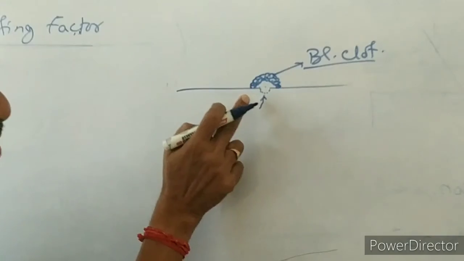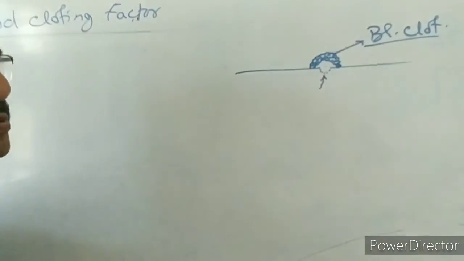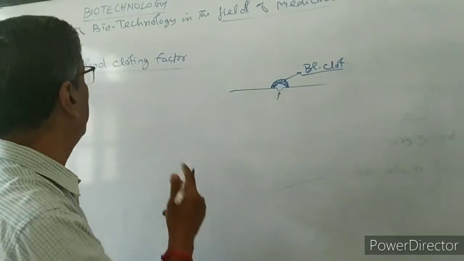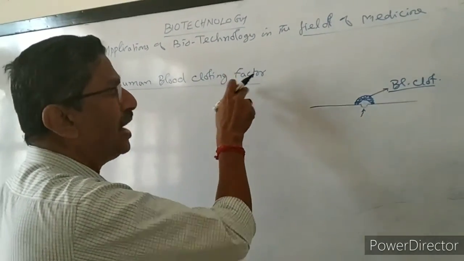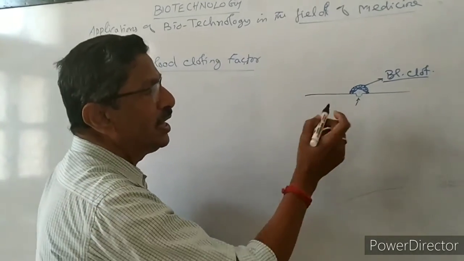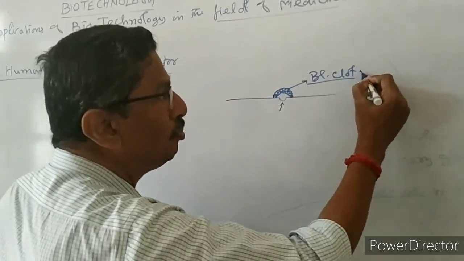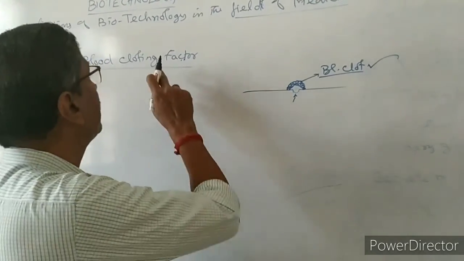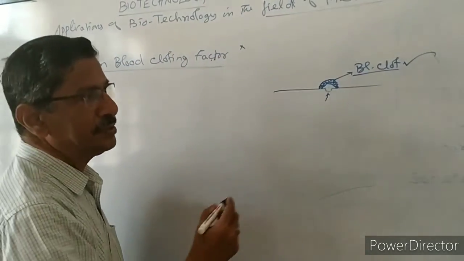For changing the liquid blood into a solid substance, that is for blood clotting, one chemical is important. It is called blood clotting factor. If the blood clotting factor is there, blood clotting will take place. Imagine that in one person, the blood clotting factor is not present.